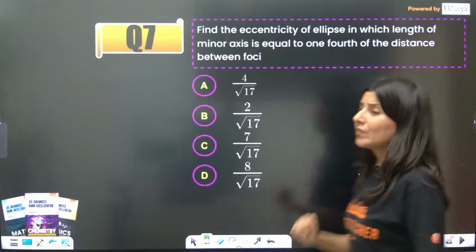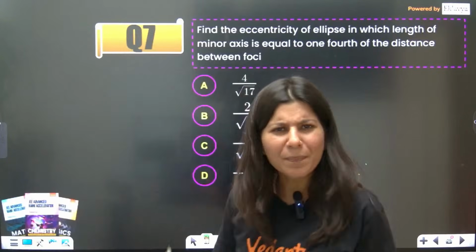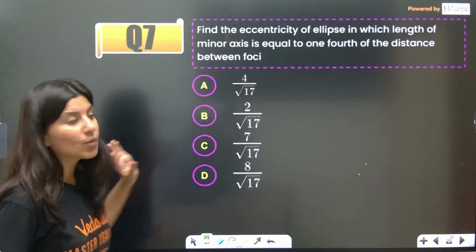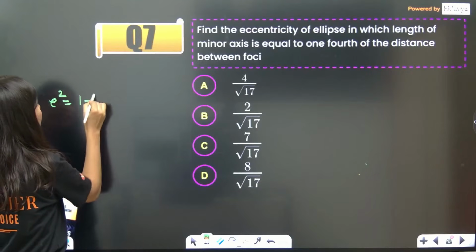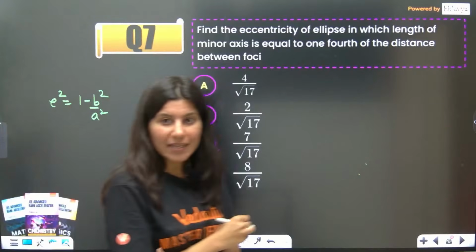The next question is from ellipse. If you only know the basic formula of ellipse, then also you can crack this question. First of all, find the eccentricity of the ellipse. You know the eccentricity of the ellipse is this, the formula, root of 1 minus b square by a square.